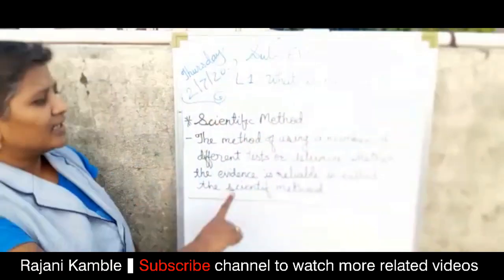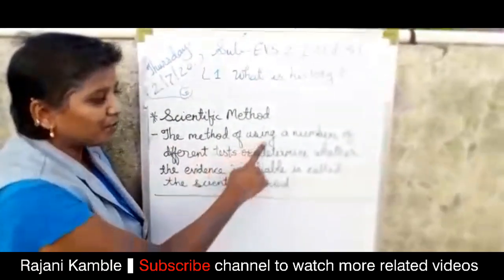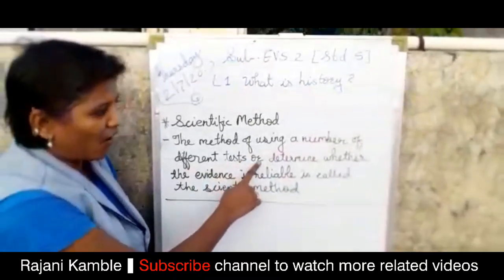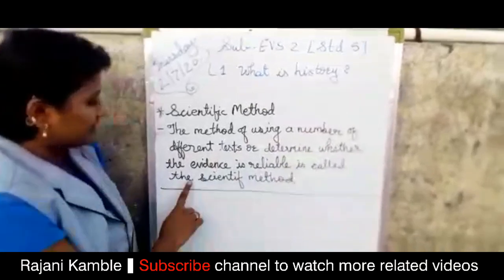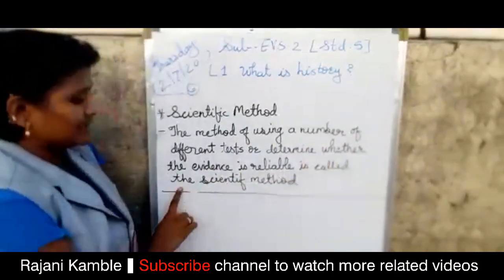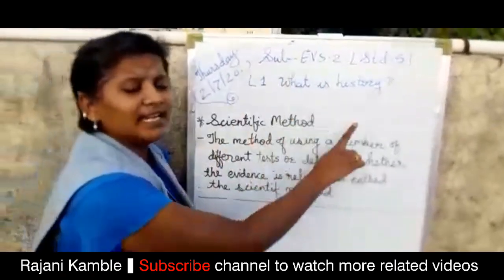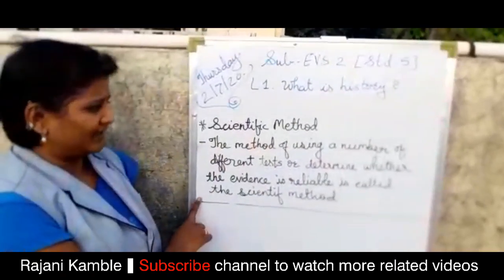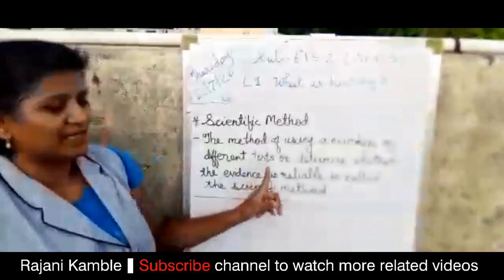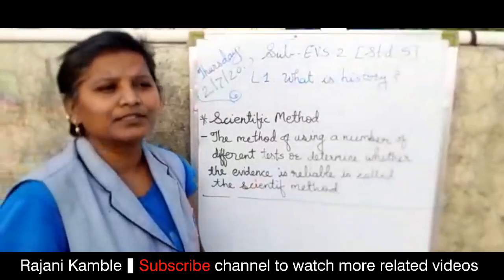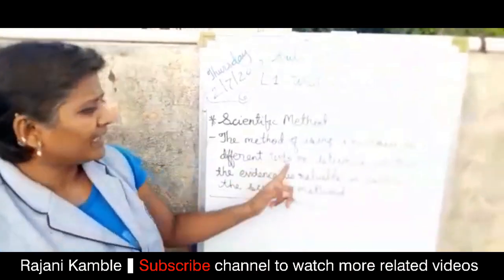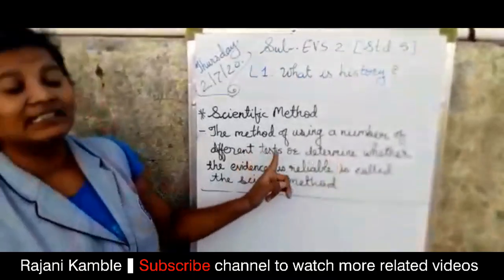Let's see. The method of using a number of different tests to determine whether the evidence is reliable is called the scientific method. The meaning of this is the method of using a number of different tests to prove the truth or to prove that fact. We determine that with many different tests.